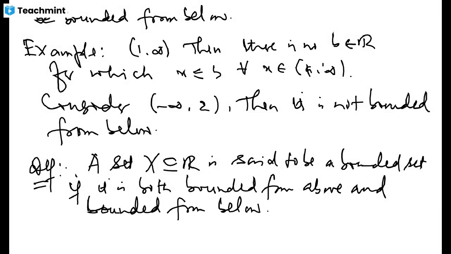So the open interval (1, infinity) and the open interval (minus infinity, 2) are not bounded sets. Even though (1, infinity) is bounded from below by 1, it's not bounded from above, so it's not a bounded set. And likewise, (minus infinity, 2) is bounded from above, but it's not bounded from below, so it's also not a bounded set.